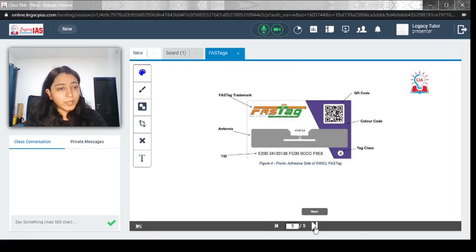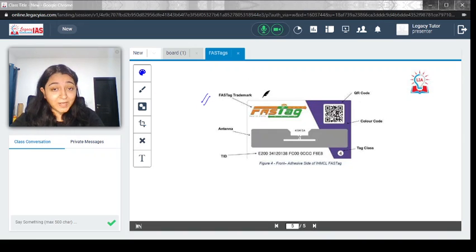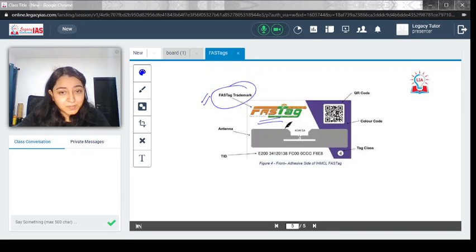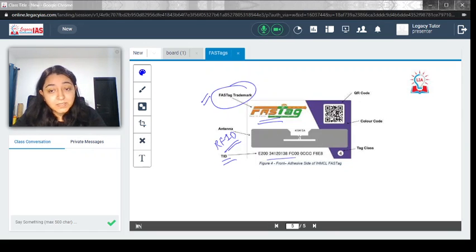Now let's quickly look at how the FASTag looks. So this is how the FASTag looks. This is its trademark. This is the antenna, because we know that RFID is used, radio waves are used, so you need an antenna for connection. The TID is the unique code associated with it. This is the QR code, which the RFID will read.